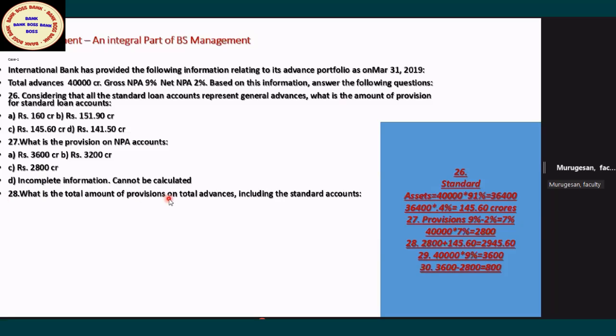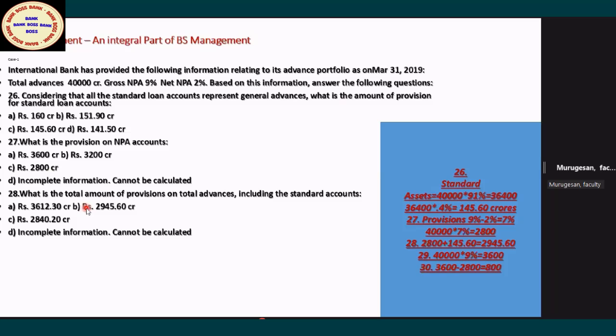What is the total amount of provisions on total advances, including standard accounts? The 2,800 plus 145.60, you total both. The 2,800 is only for NPA, the 145.60 only for standard. So the total provision is 2,945.60. Answer is B. 3 marks.